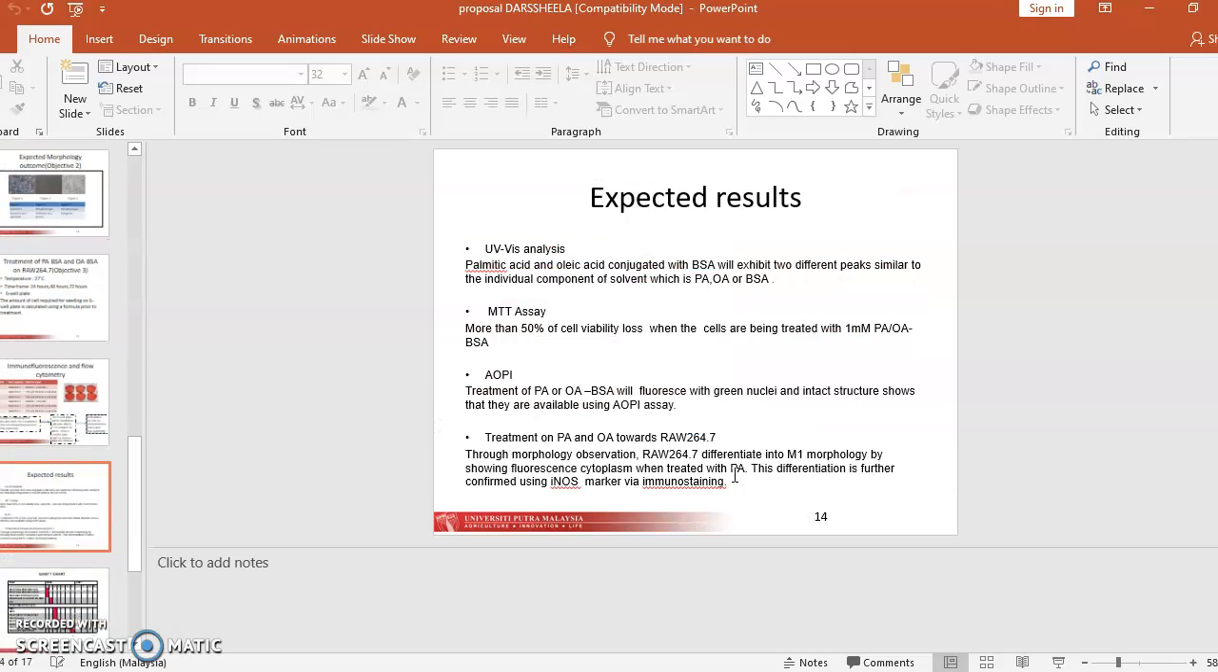So these are the 4 expected outcomes in this project. Firstly, the UV-Vis analysis. The palmitic acid and oleic acid conjugated with BSA will exhibit 2 different peaks similar to the individual components of the solvent, which are PA, OA or BSA. Initially, PA, OA and BSA will have different peaks. Then right after PA conjugates with BSA, it will form another peak which is higher than the initial peak of PA or OA taken individually.